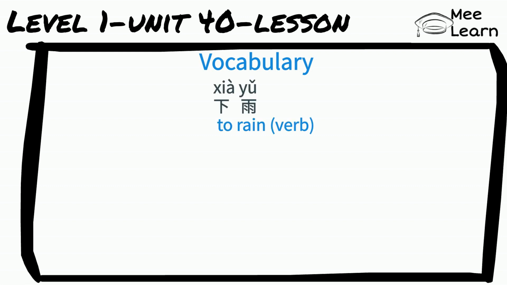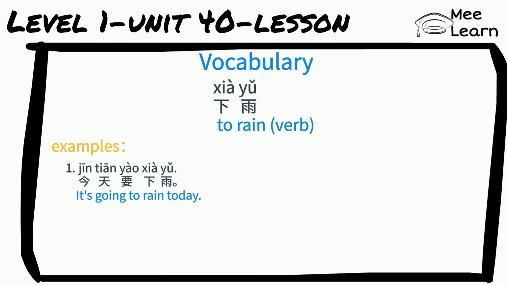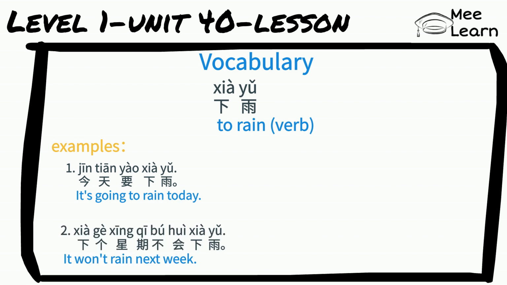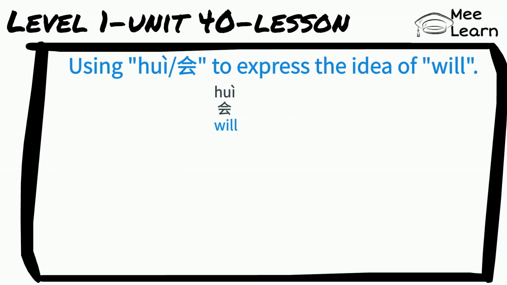下雨, to rain, it's a verb phrase. For example, 今天要下雨。It's going to rain today. 下个星期不会下雨。It won't rain next week. Using 会 to express the idea of will.